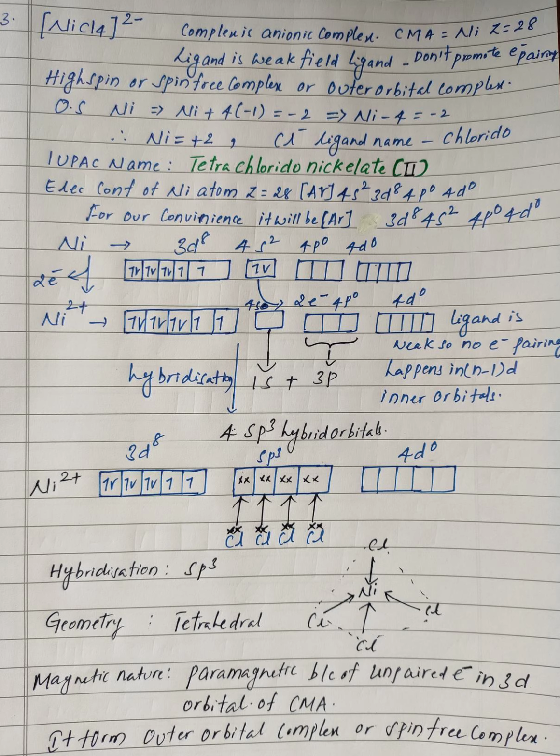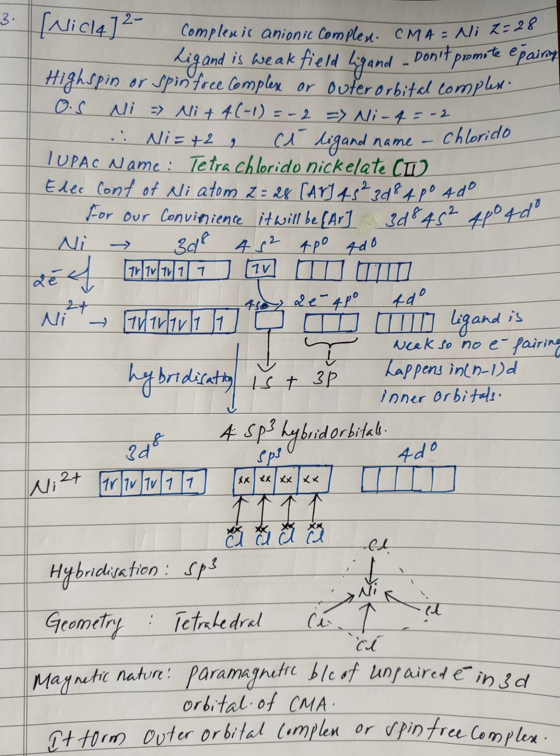So the outer orbitals present in the valence shell, like ns, np and nd, have the chance to participate in hybridization. But here we require only 4 hybrid orbitals to accommodate 4 linkages through the electrons of the chloride ions. So the empty outer orbitals, one 4s and three 4p orbitals, participate in hybridization to form 4 equal energy sp3 hybrid orbitals.